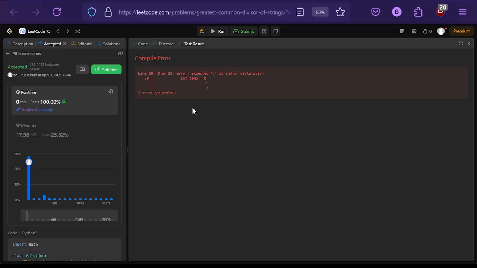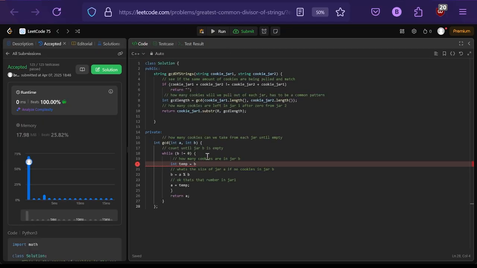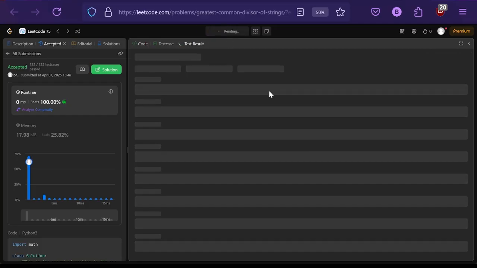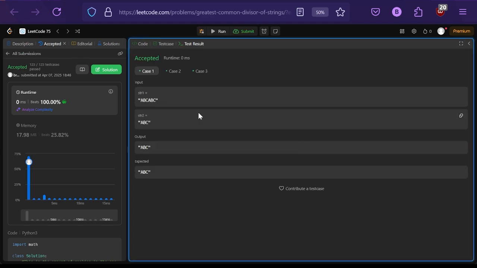Line 20 expected at the end of the declaration. Show me the code. Line 20. This one? Boom. I totally forgot. Actually, don't we need it for all of them? Okay, and then let's try to run it again. There it goes. So now everything worked.